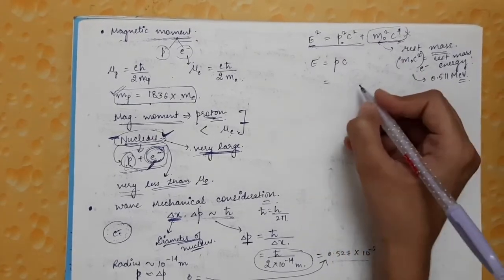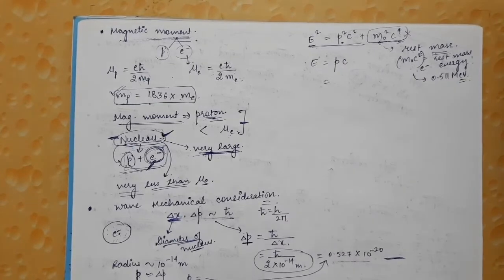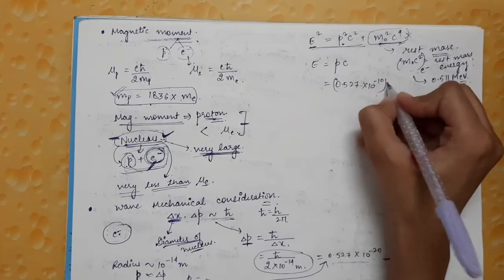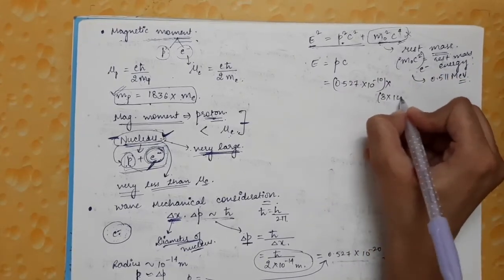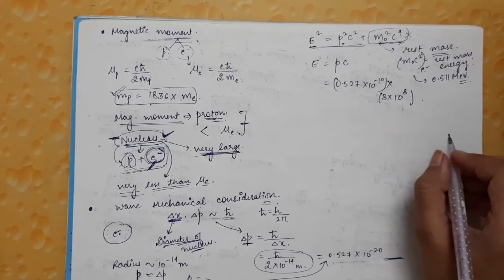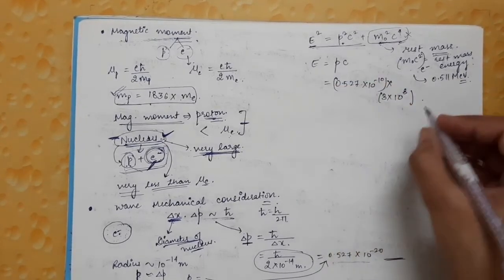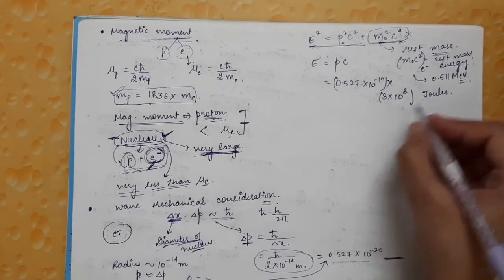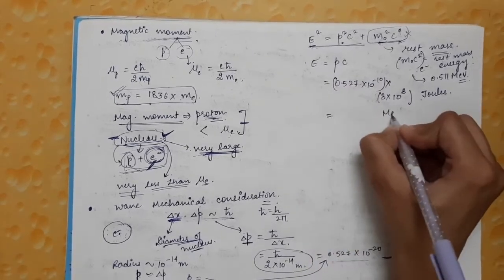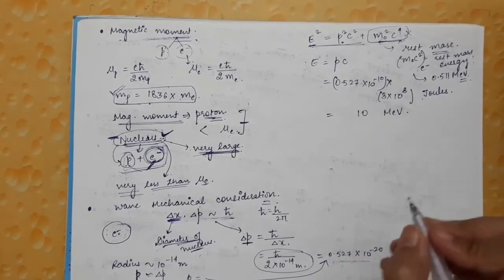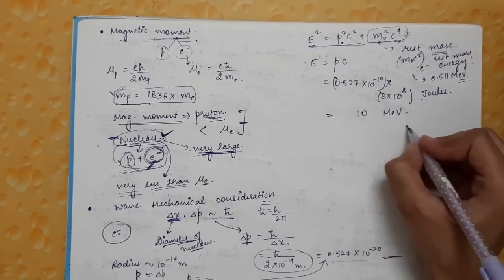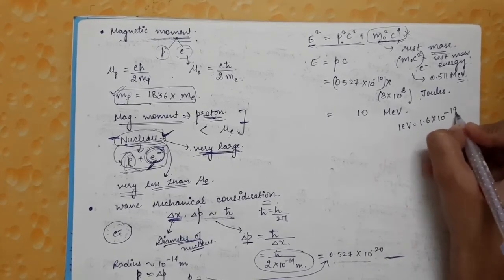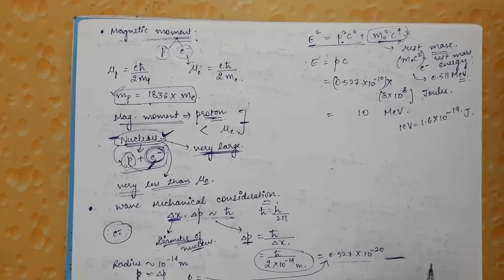So the energy of the electron in this case will be equal to the momentum of the electron, 0.527 into 10 raised to power minus 10, times the velocity of light, which is 3 into 10 raised to power 8 meters per second. Since we are using SI units, the energy will be in joules, and when you convert this to mega electron volt, it will be approximately equal to 10 mega electron volt. Here 1 electron volt is equal to 1.6 into 10 raised to power minus 19 joules.